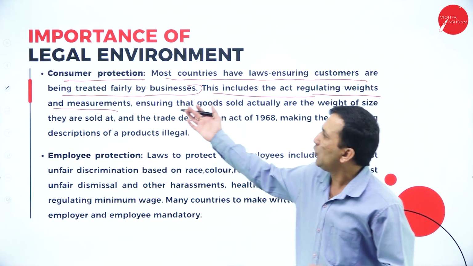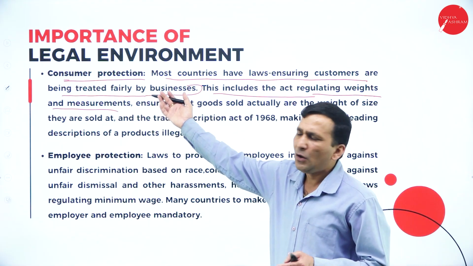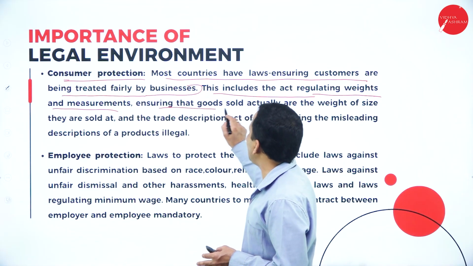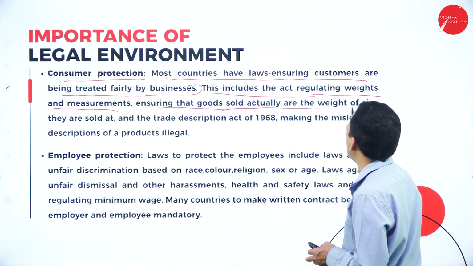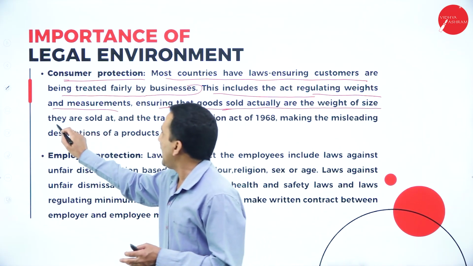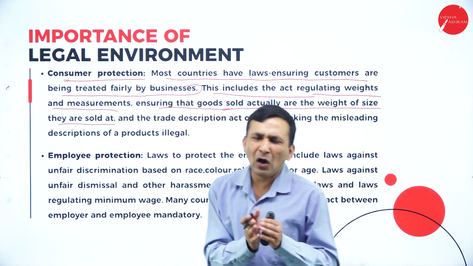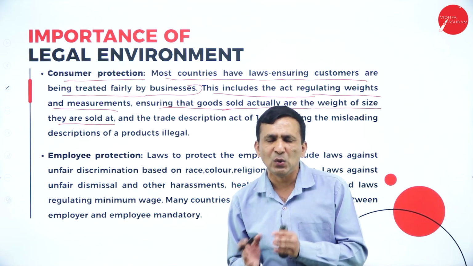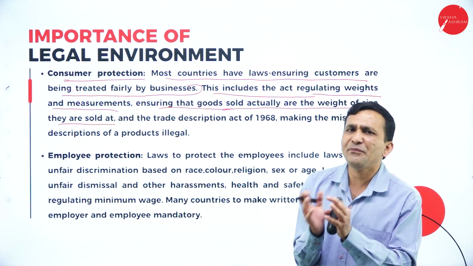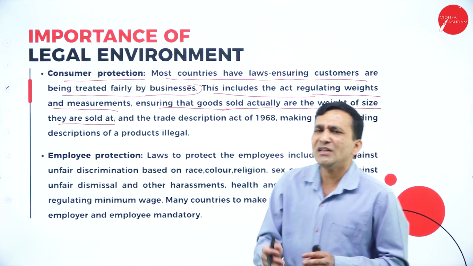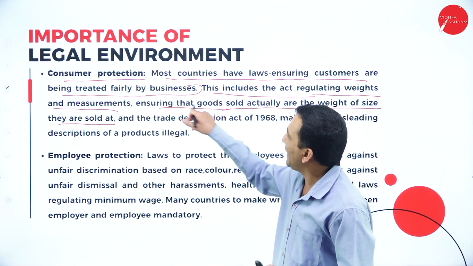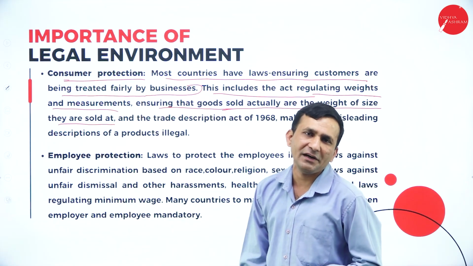That is why the government introduced an act related to weight and measurement, ensuring that goods are actually sold at the weight or size they are sold at. The common weights, for example, 100 grams, 50 grams, 1 kilo. There are different products based on different measurement units, and they have to maintain some standard. That is what they are following. The government has implemented this act.